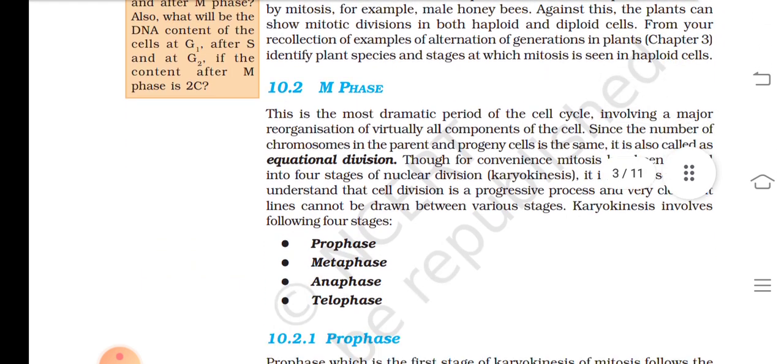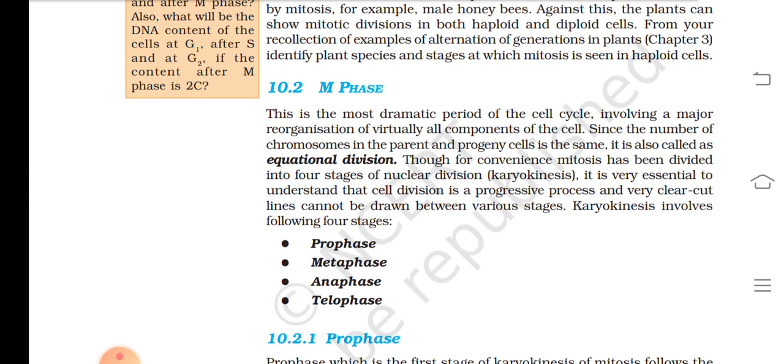10.2 M phase. This is the most dramatic period of the cell cycle, involving a major reorganization of virtually all components of the cell. Since the number of chromosomes in the parent and progeny cell is the same, it is also called as equational division.